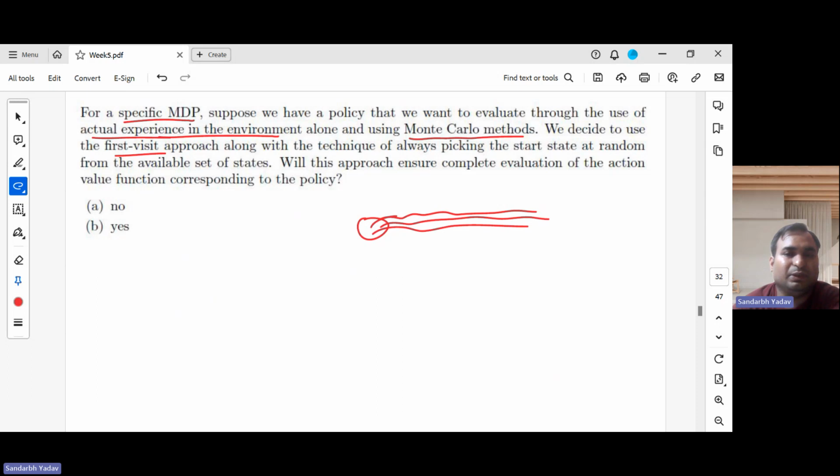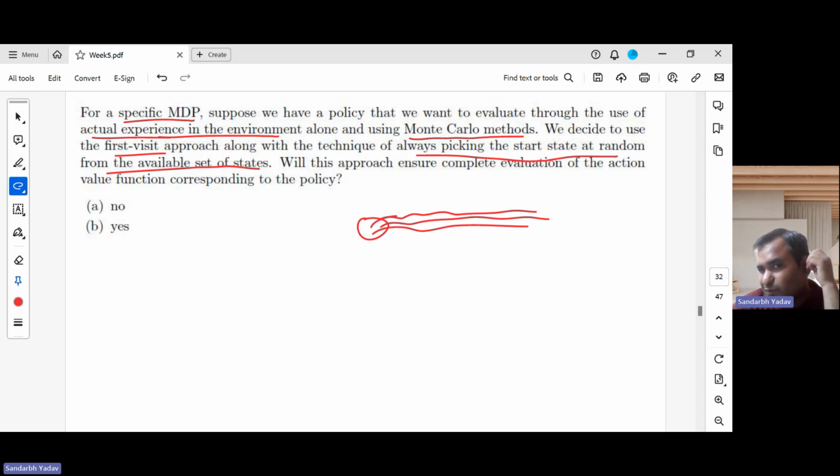And this is along with the technique of always picking the start state at random from the available set of states. So we are selecting the start state randomly. Will this approach ensure complete evaluation of the action value function corresponding to the policy?